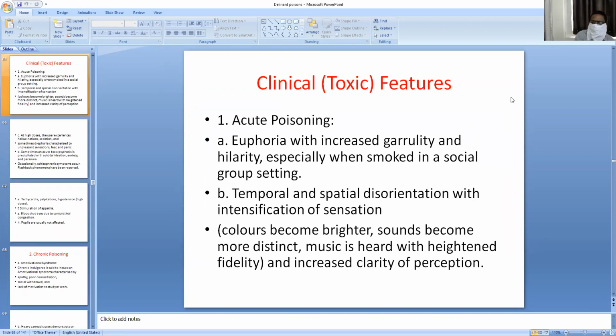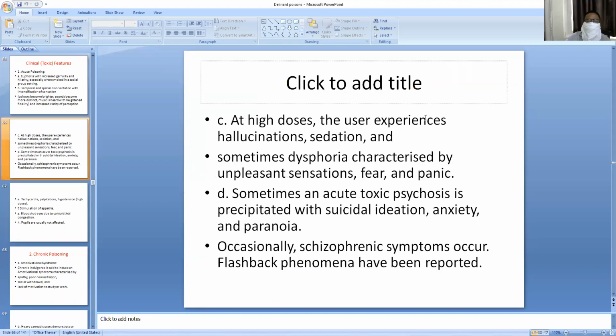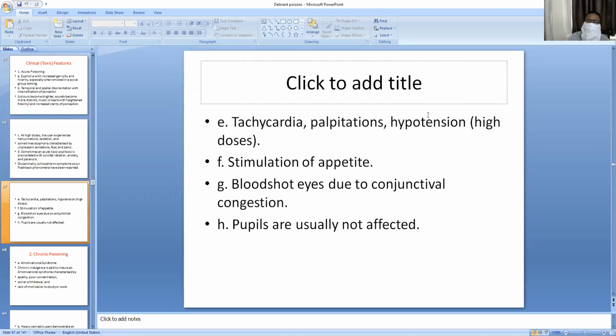Clinical features of cannabis sativa. Acute poisoning: euphoria can be seen with increased garrulity, and temporal and spatial disorientation. That means colors become brighter, sounds become more distinct. At high doses, the user experiences hallucinations, sometimes dysphoria, and occasionally schizophrenic symptoms occur. Tachycardia, palpitations, and stimulation of the appetite will be seen, and pupils are usually not affected.